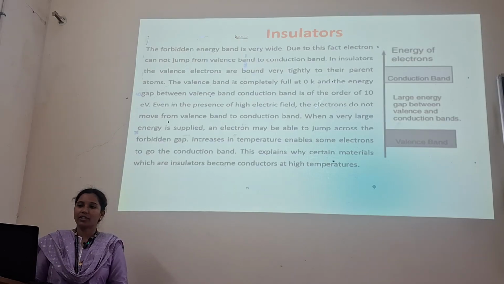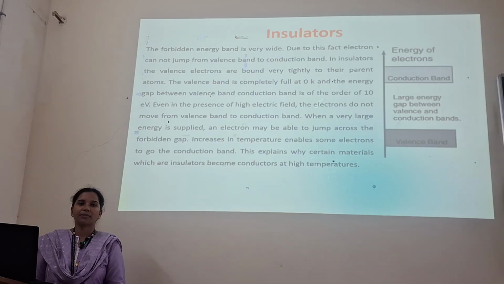Again, coming to the insulator, the forbidden energy gap is very wide. You can see here, this is the conduction band, this is the valence band. The gap between these two bands is very wide and large. So due to this fact, the electron cannot jump from the valence band to the conduction band.